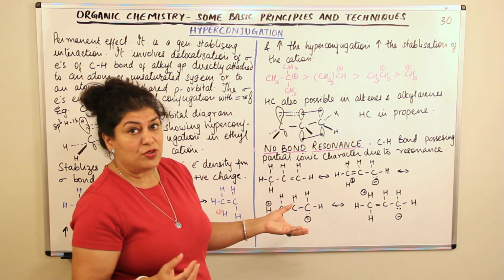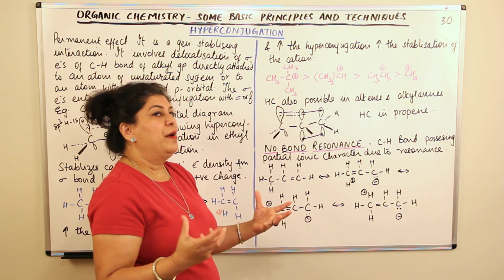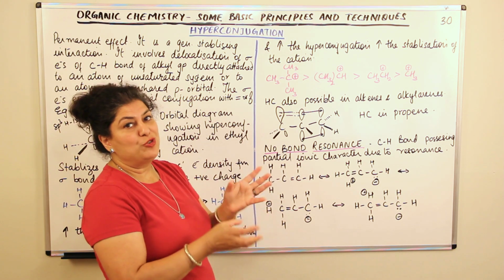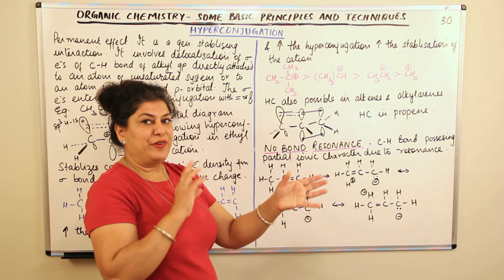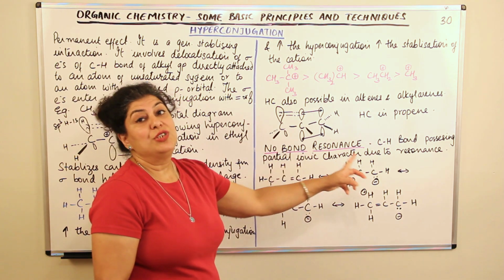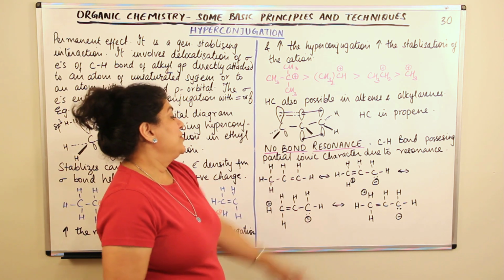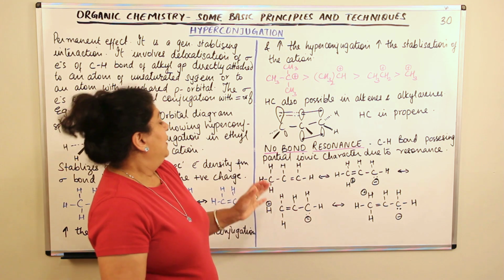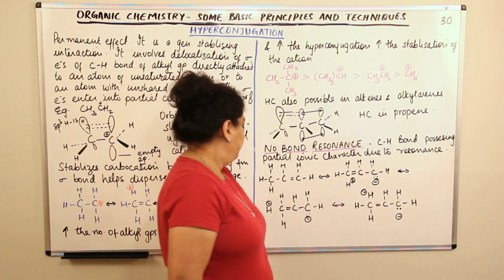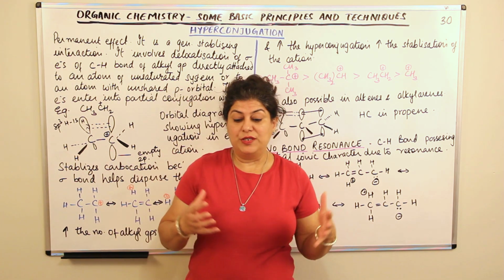It is not true resonance if you really see, or you would say it is a resonance where the bond between the hyperconjugated atom and the molecule is missing. So we call it a special case of resonance, that is, no bond resonance. So these are the different structures that you would get as a result of hyperconjugation in the case of propene. So that was hyperconjugation, and these were the different effects.